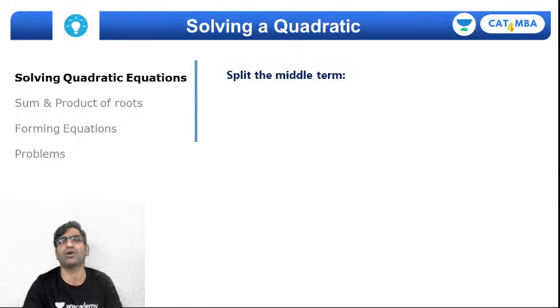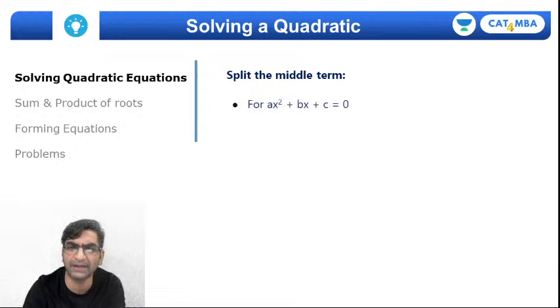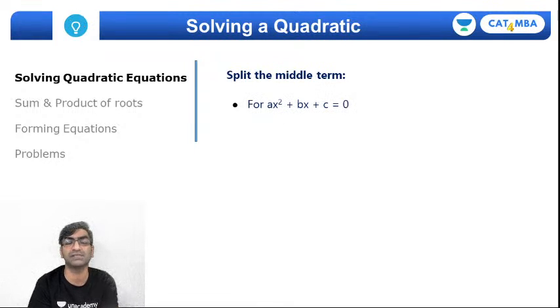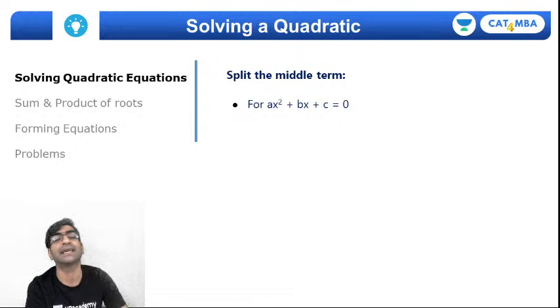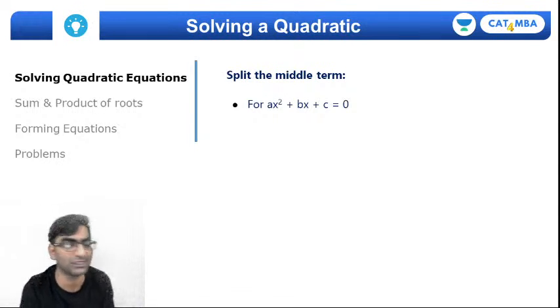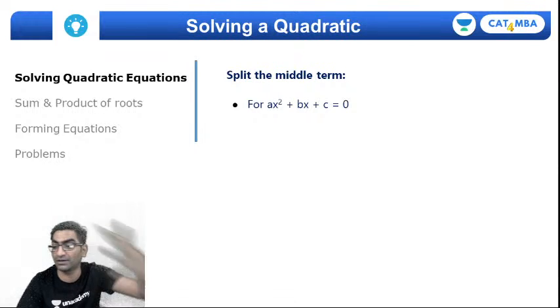Right, how to solve a quadratic equation? I hope all of you remember that a quadratic equation looks like this: ax square plus bx plus c equals 0. Single variable x, a, b, c are constants, right? And if I want to factorize and solve this quadratic equation for its roots, the first method we can use is called the split the middle term method, something that you must have learned at school, right?